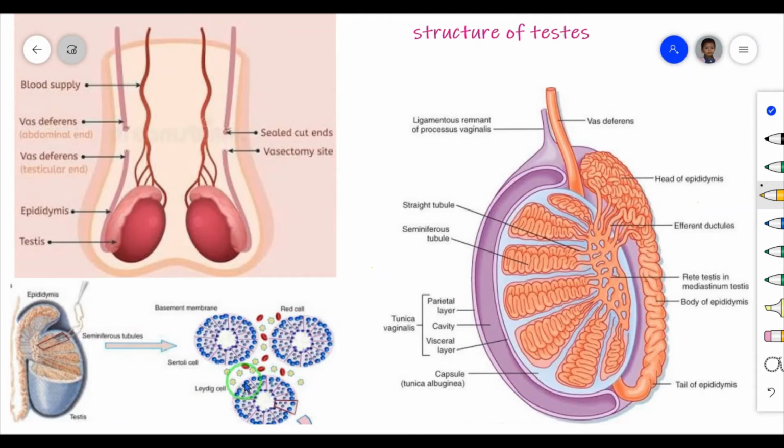Understand, children? So Sertoli cells provide nutrients to the developing sperm, and the Leydig cells secrete the male sex hormone, testosterone. This testosterone initiates the process of spermatogenesis.